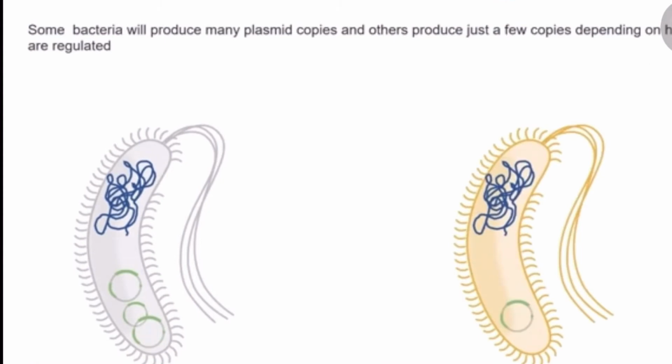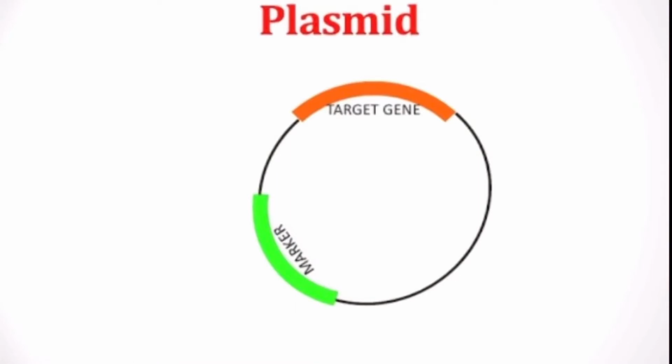Some bacteria, you can see in the first picture, have a very high copy number. Some bacteria have a very small copy number. So, depending on the amount of gene of interest, we can always select the high copy number plasmid.